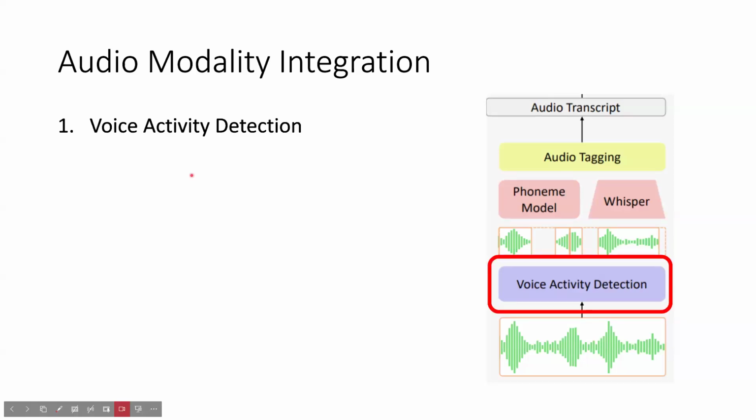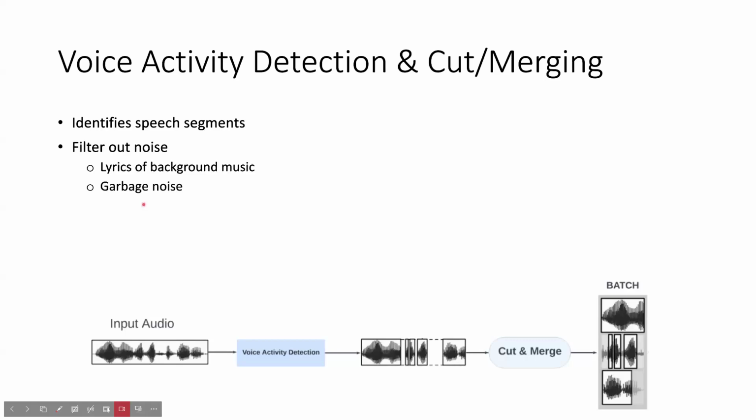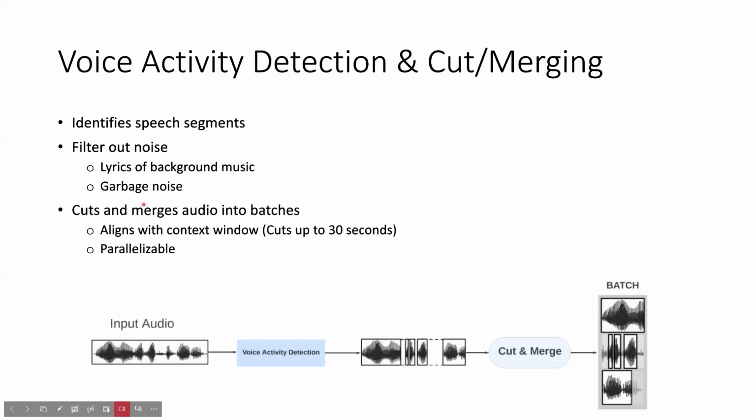So first is the voice activity detection, or VAD for short. This identifies speech segments while filtering out noise, such as lyrics to background music or garbage noise, and then cuts and merges them into batches. So you can see here we have the original input source. We then send it through the VAD, which then filters out all the garbage noise. So you can see here we have different audio segments.